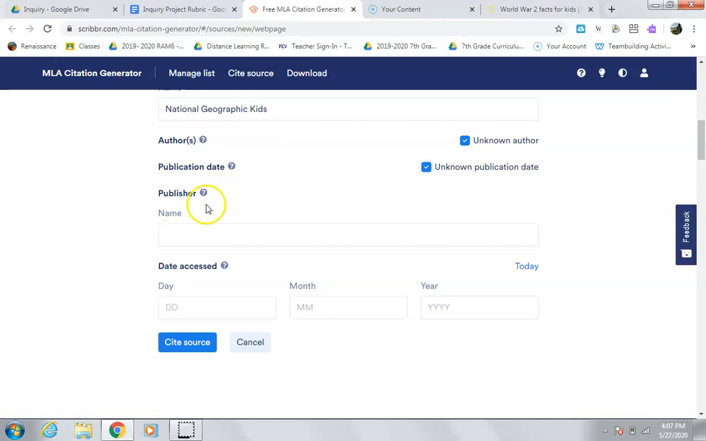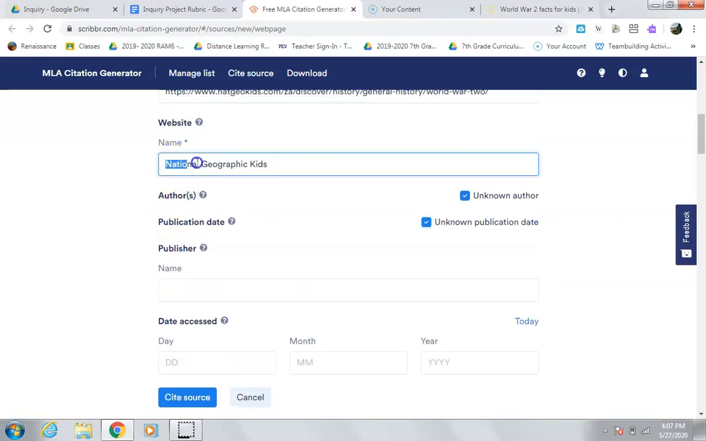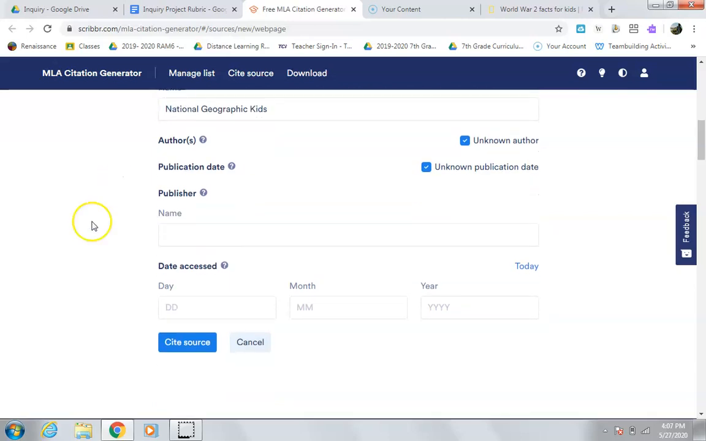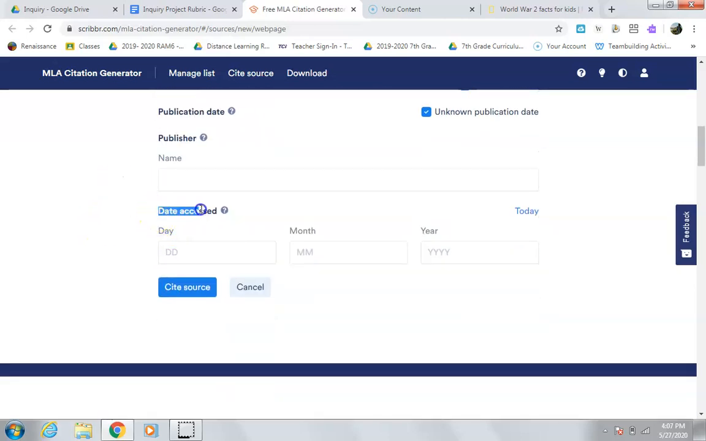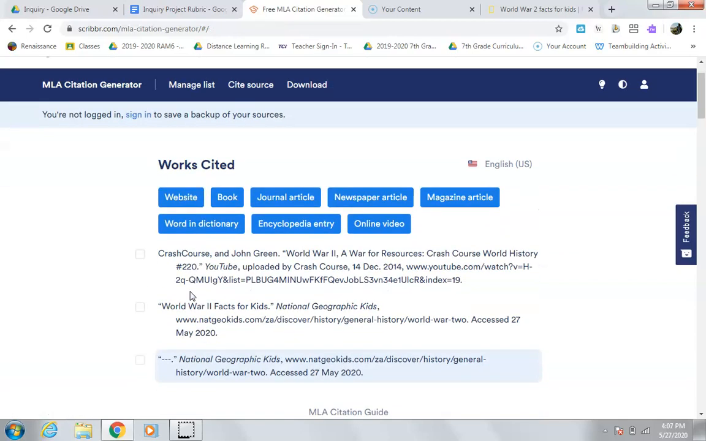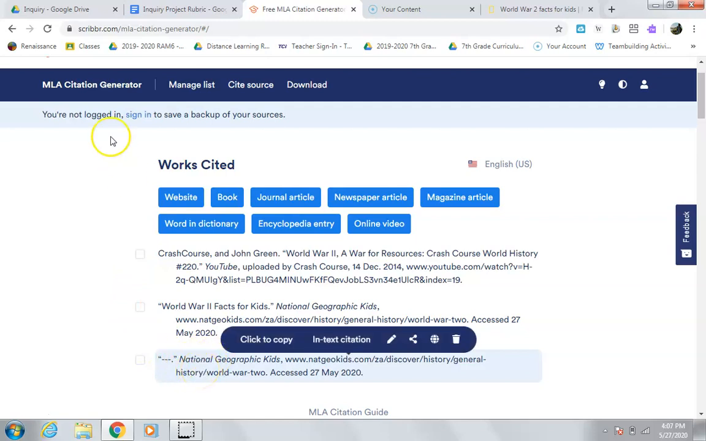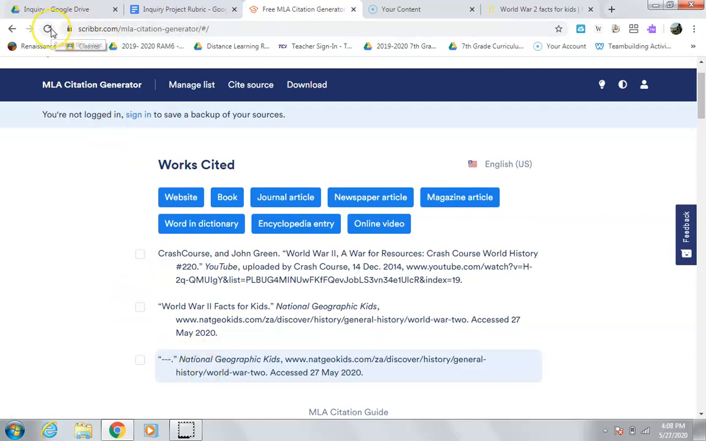The publisher, it looks like they don't know the publisher, but at least we have this as a publisher, National Geographic, that should be fine. And then date access just means, hey, when did you find this? I found this May 27th, so let's put in 27 for the date. Let's put in May, and the year is 2020. Click the site source, and voila, it found the National Geographic's for Kids website.